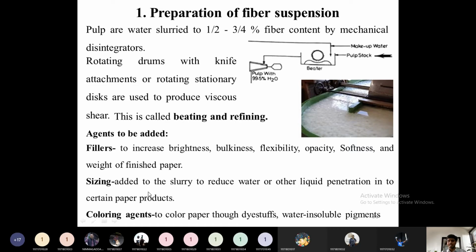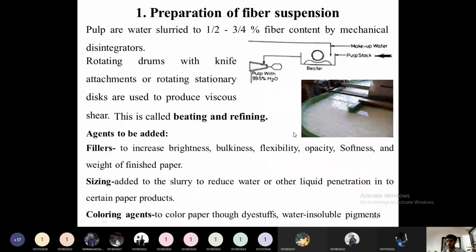Then, if required, coloring agents like some dye stuffs or natural colors, some pigments will be added, depending on the final use requirement. So during this beating or refining process only, all the agents required in the final finished product will be added here.